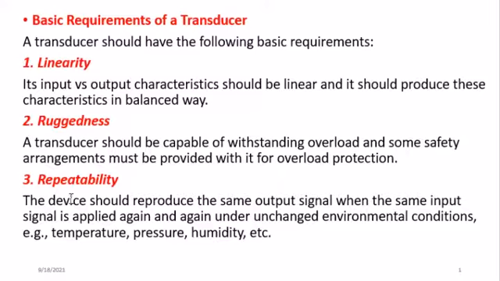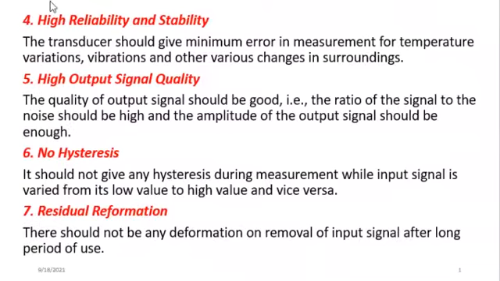The repeatability, as we have seen from our first lecture, is its ability to produce almost the same result for a particular thing that we measured several times. The next requirement for a transducer, it must have a high reliability and high stability. By reliability, we mean accuracy in the result, and by stability, we mean to be able to be stable in such a way that it will not be introducing random errors in taking readings.